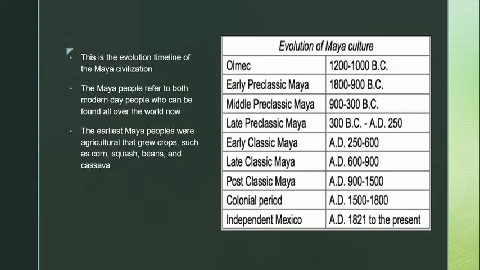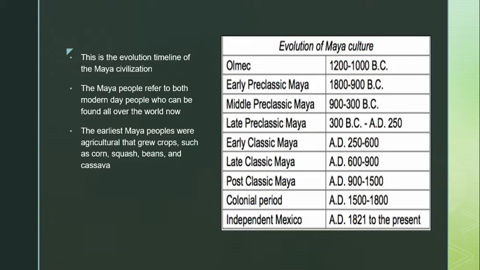This is the evolution timeline of the Maya civilization. As you can see, the Olmec at 1200 to 1000 BC, early pre-classic Maya 1800 to 900 BC, middle pre-classic Maya 900 to 300 BC, late pre-classic Maya 300 BC to AD 250, early classic Maya AD 250 to 600, late classic Maya AD 600 to 900, post-classic Maya AD 900 to 1500, colonial period AD 1500 to 1800, independent Mexico AD 1821 to the present.